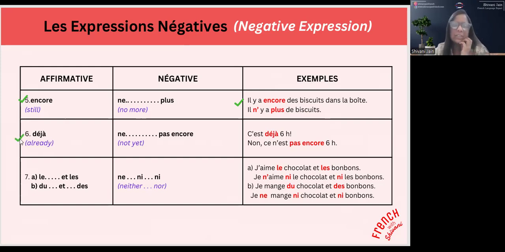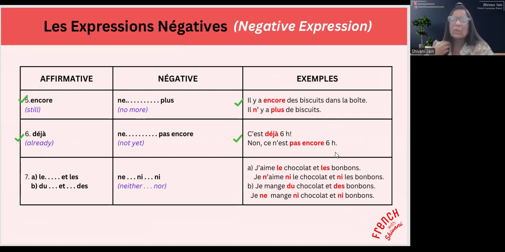Sixième, déjà. Déjà, already, becomes ne verbe pas encore. Okay, already, not yet. Let's say, have you already left? Have you already left your place? Oh, no, no, no, I have not yet left. So already becomes not yet, par exemple. C'est déjà 6 heures. Bah non, ce n'est pas encore 6 heures.